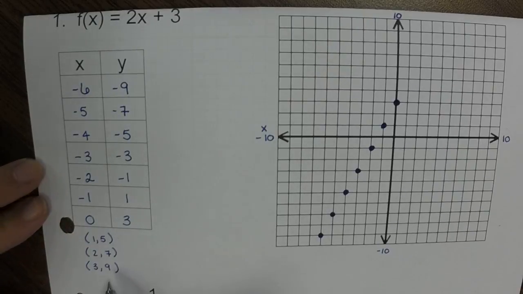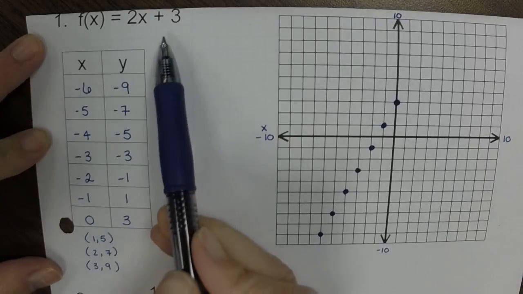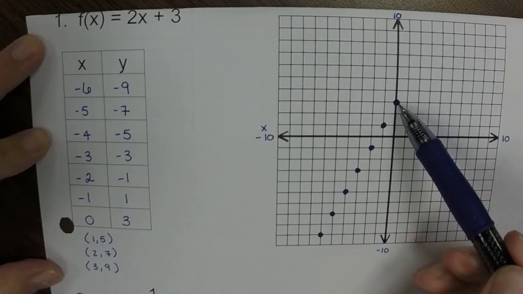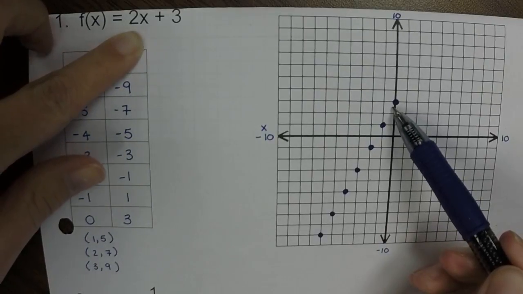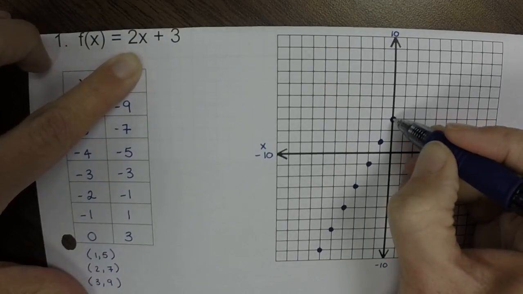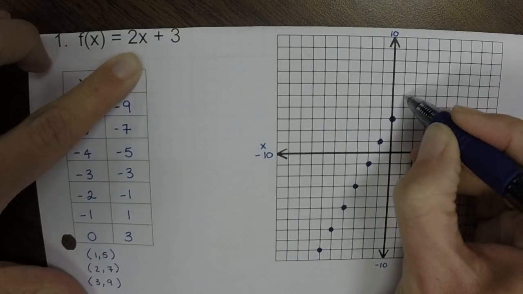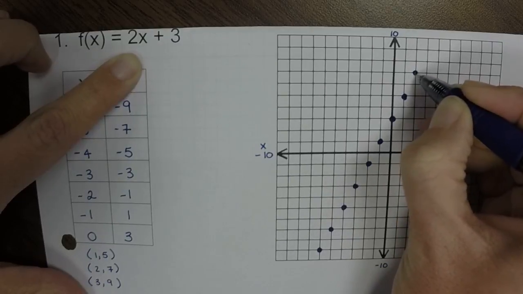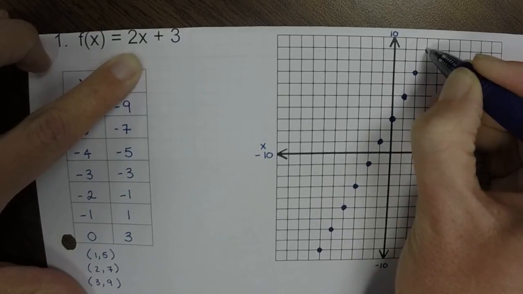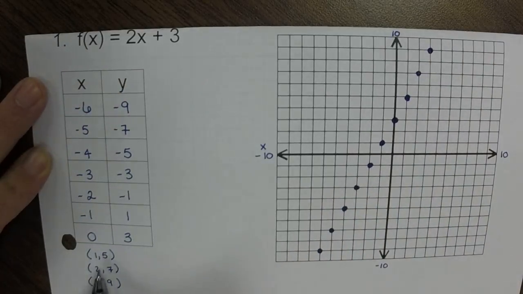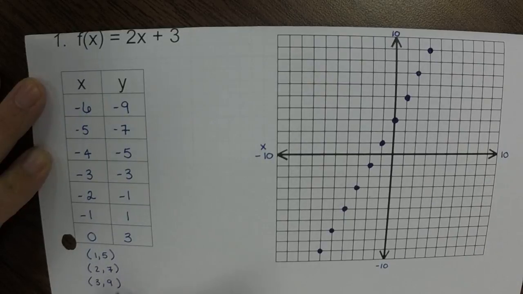If we go back to the old method of graphing, we would have started at 3, which is here, and then our slope says 2. So we would go up 2 over 1. So if I continue, up 2, right 1, up 2, right 1, up 2, right 1, you'll notice I actually just plotted 1, 5, 2, 7, and 3, 9.